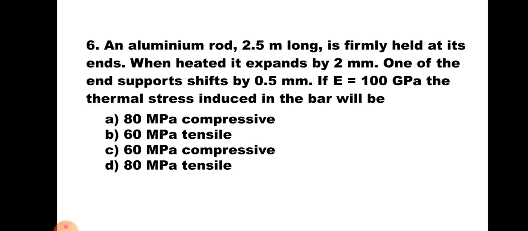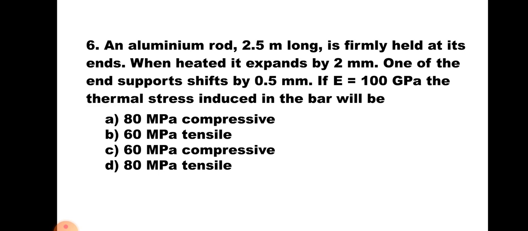Now here one of the supports is shifting, that is yielding of support. So in this case you have to first find out the deformation prevented upon original length, that is strain, and then multiply this quantity by modulus of elasticity. Now here deformation prevented will be 2 mm minus 0.5 mm, because 0.5 mm is the amount by which the support shifts.